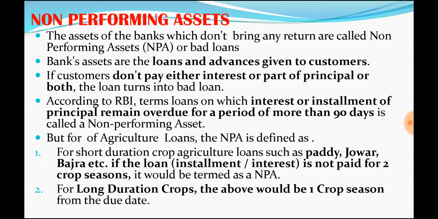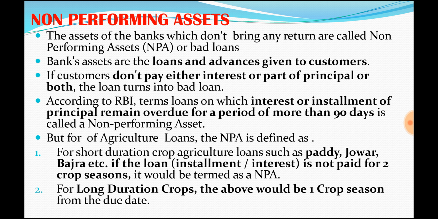So I hope you all know what a non-performing asset is, but still we need to have some basic idea about it. See, banks lend loans and advances.